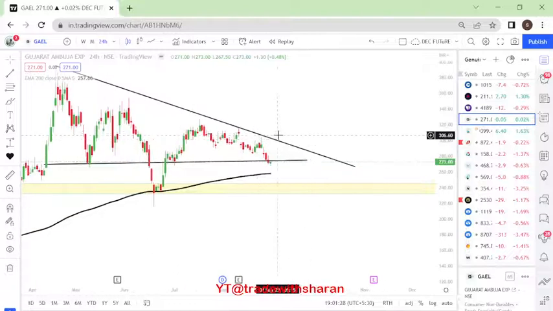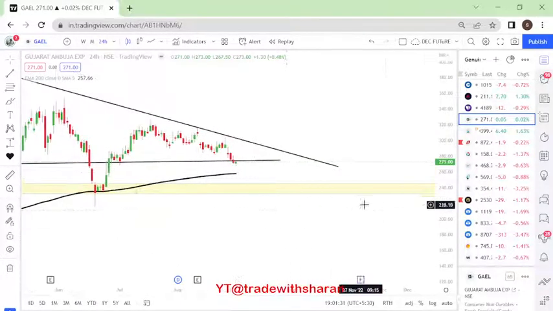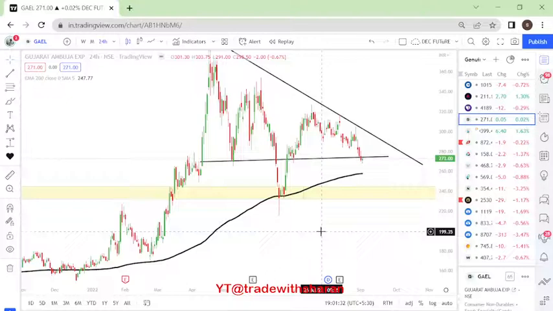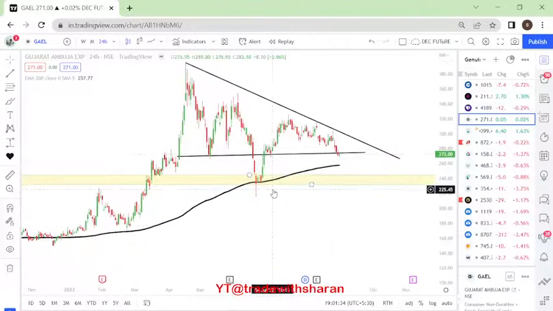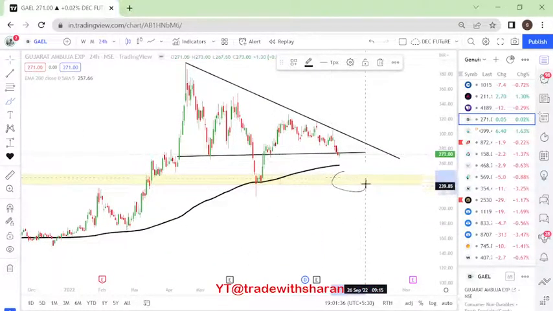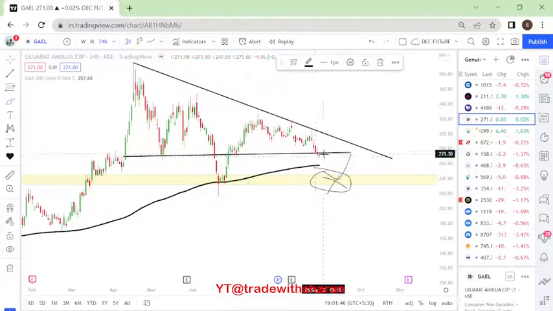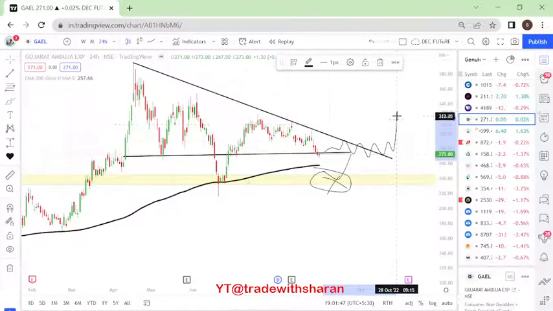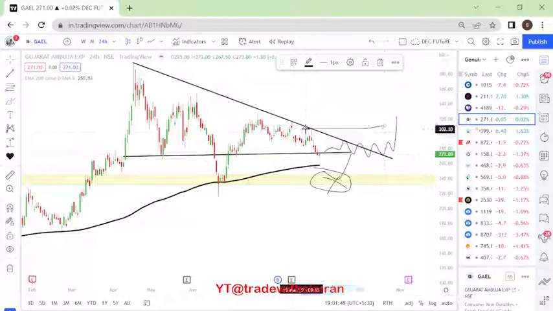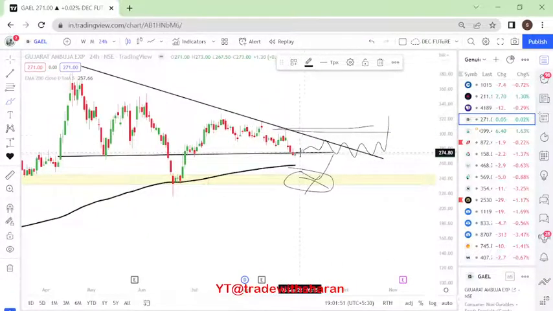If the price can sustain and goes above 306, we will look forward to buying it. Our second entry, or we will look forward to buying this stock when it comes at this particular zone of 244. If it does sustain here, we will look forward to buy it. If it doesn't sustain, we will not do anything. If the price sustains, it starts moving in this zone, we will enter only above 300 levels, right? We will not enter straight away.